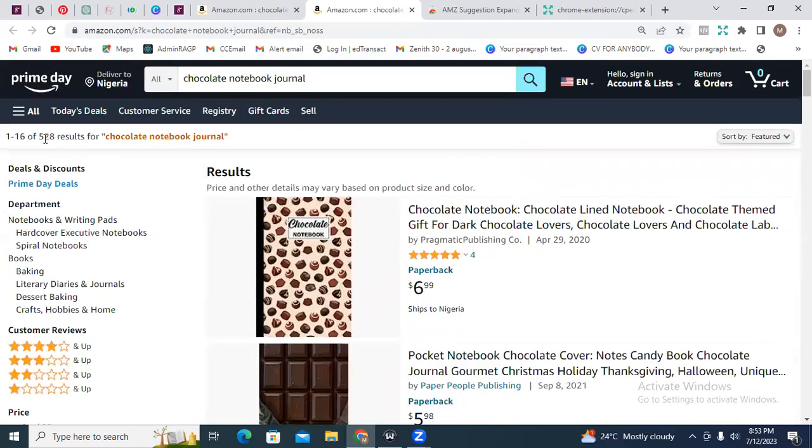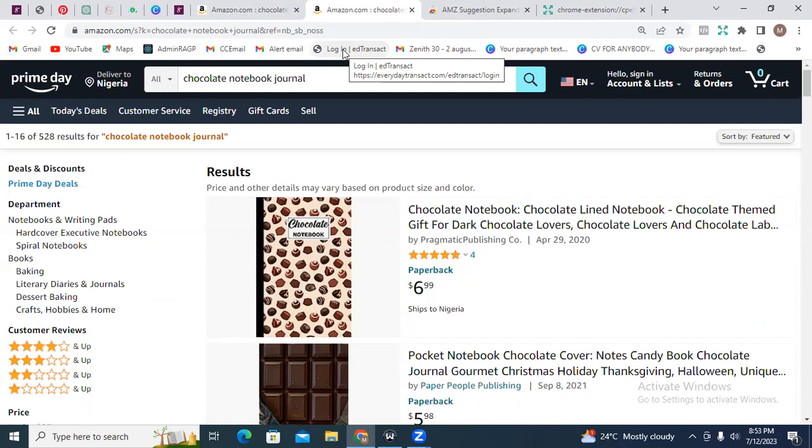So that is how you go about it. You want to ensure that the results you're looking at are not too large, not too broad, not too competitive, all right? So that is how you create books that are likely to sell on KDP. So that is one, chocolate journal or chocolate notebook journals. Remember that you have to do your search and narrow down on the one that is not so competitive, all right? So that's number one.